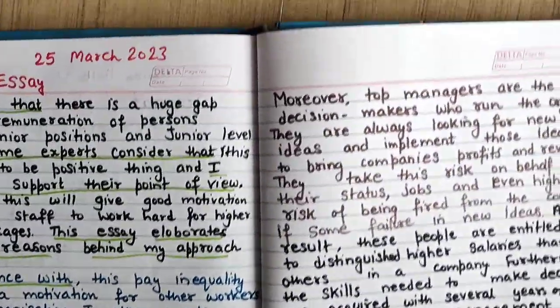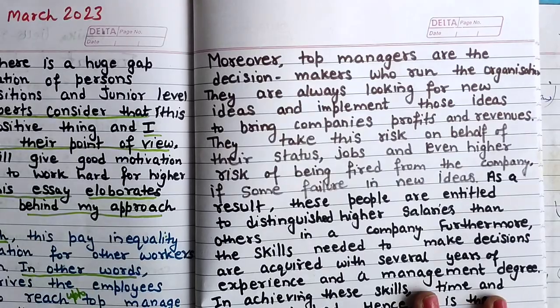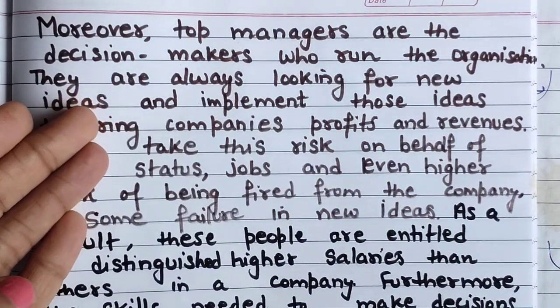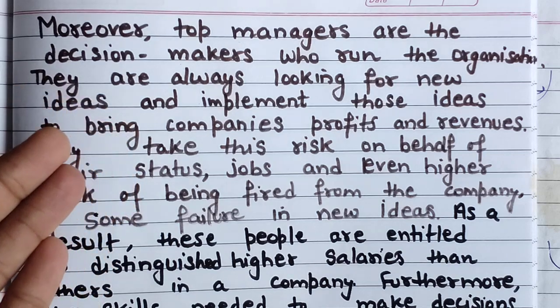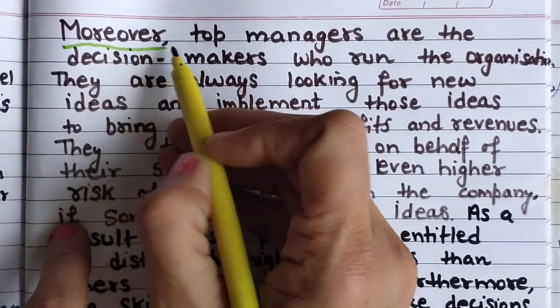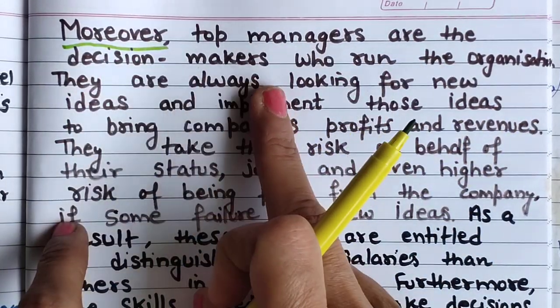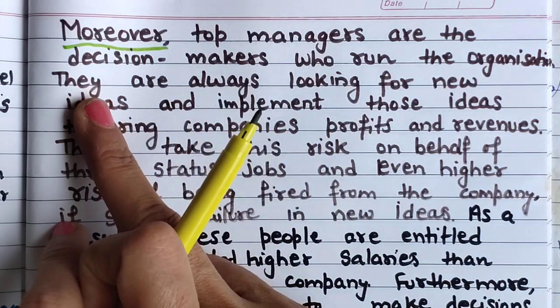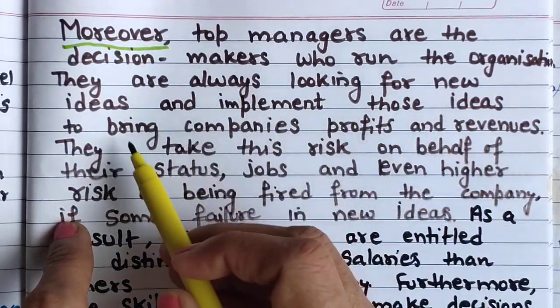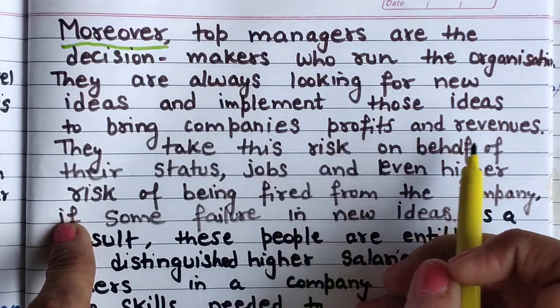Okay, now coming to my second body paragraph. Now, moreover, because I am continuing my second point of view. Second, I am going with one-sided. That's why moreover or furthermore. Top managers are the decision makers who run the organizations. They are always looking for new ideas and implement those ideas to bring companies profit and revenues.